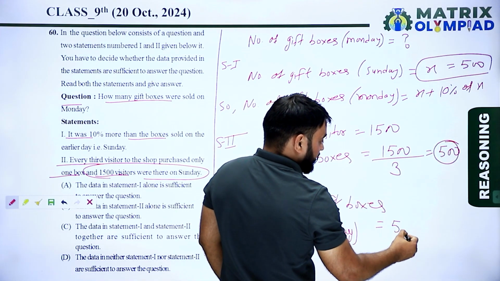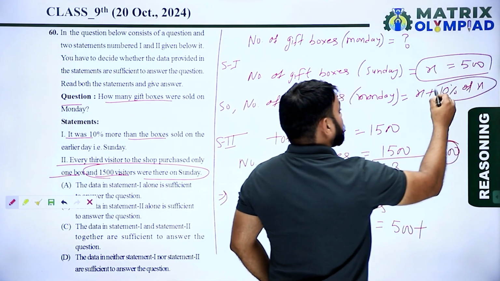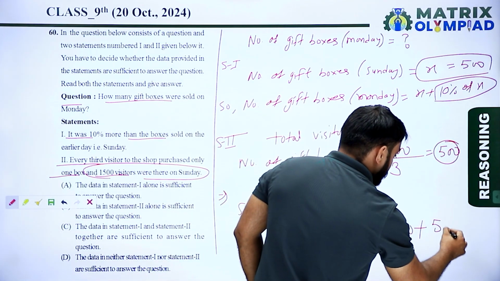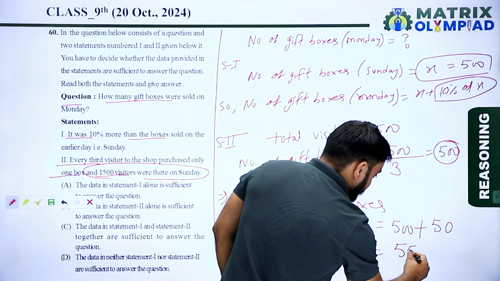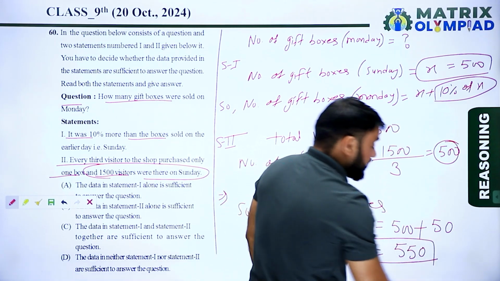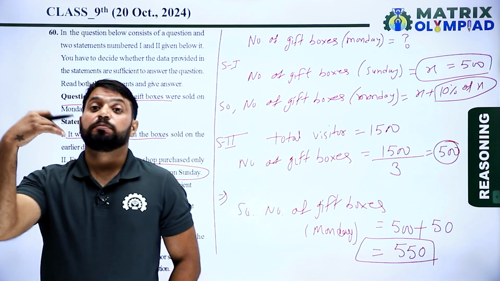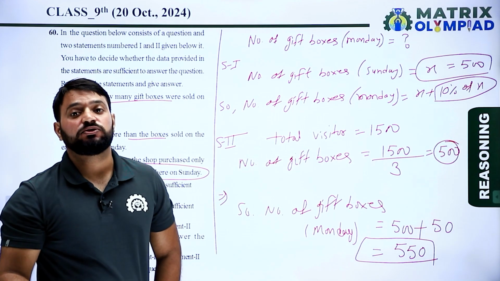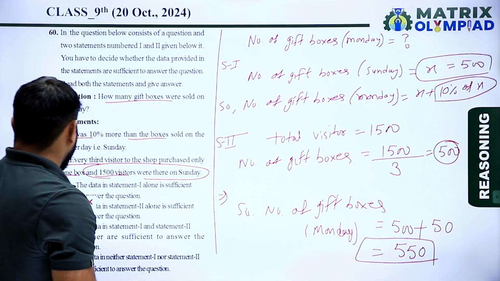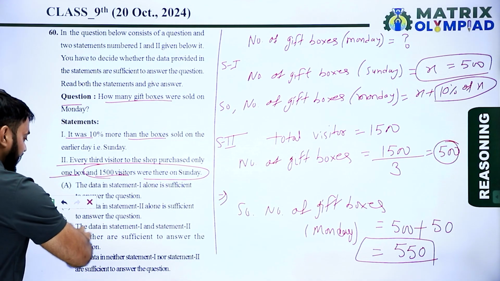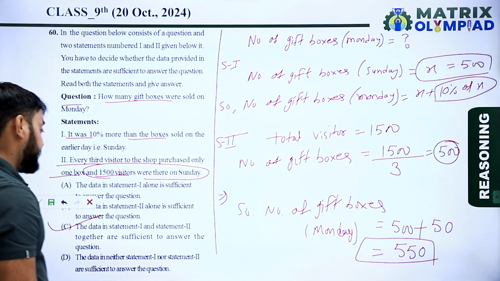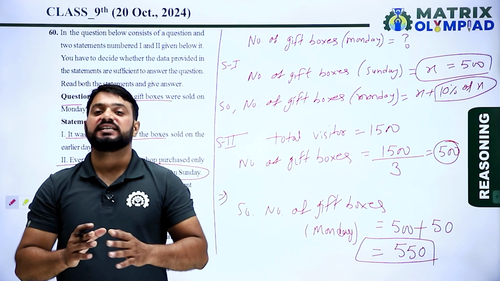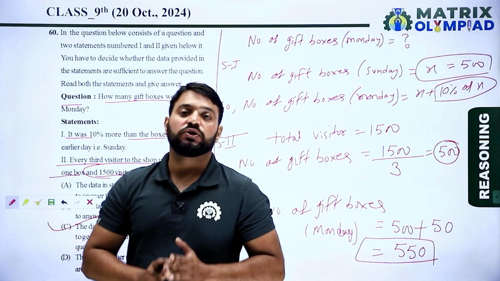The number of gift boxes sold on Monday is 500 plus 10% of 500. 10% of 500 is 50, so 550 gift boxes were sold on Monday. So both statements together are sufficient to answer the question. Here option C, the data in statement first and statement second together are sufficient to answer the question, is the correct answer.